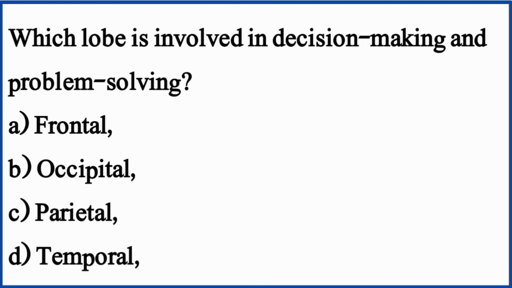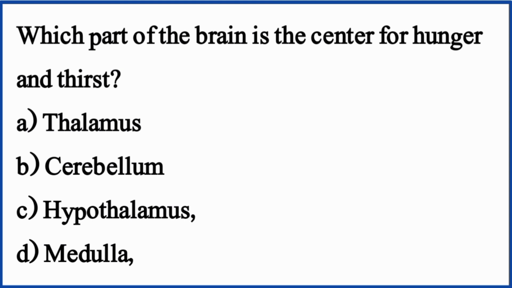Which lobe is involved in decision making and problem solving? The right option is option A, frontal. Which part of the brain is the center for hunger and thirst? The right option is option C, hypothalamus.